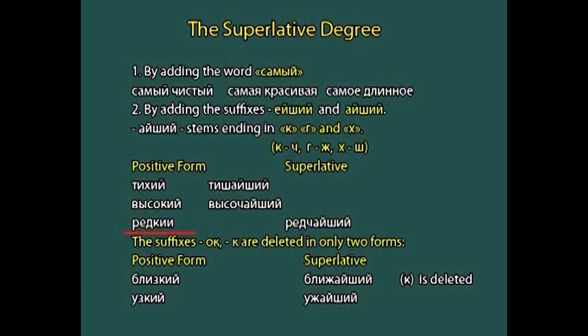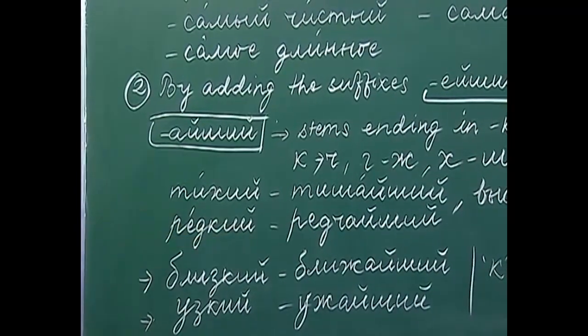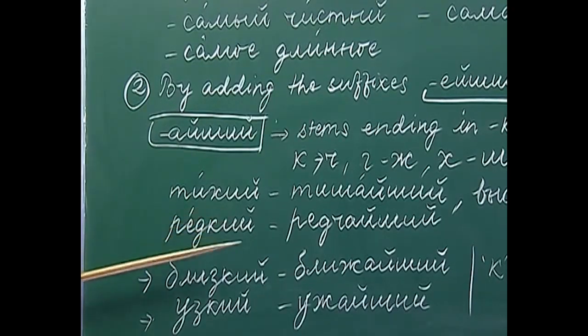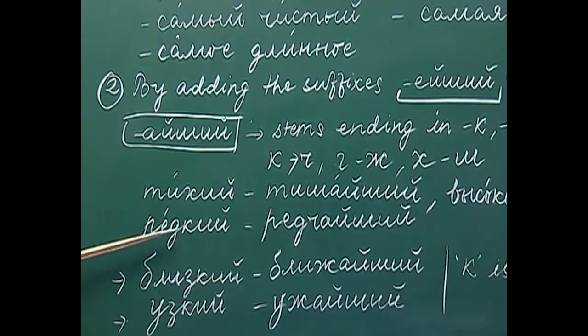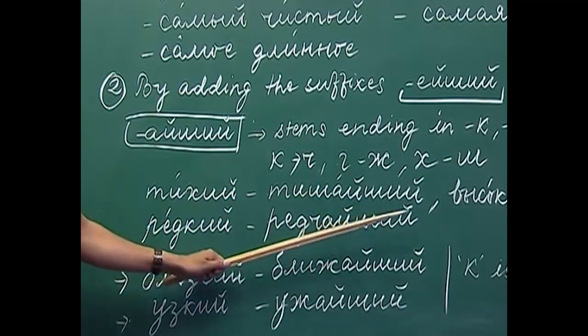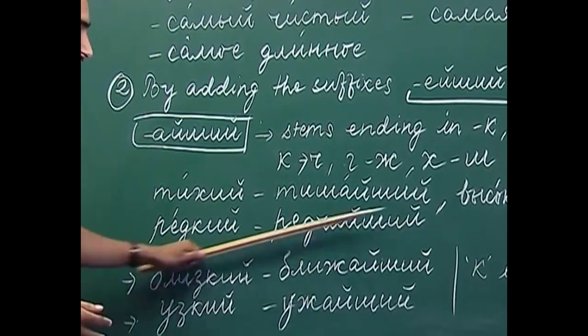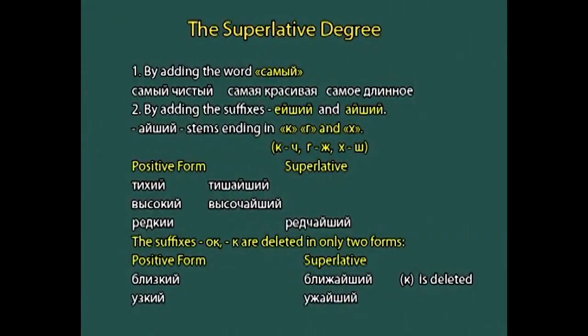The next is retki. Retki, the stem here ends with the consonant k. So, again we will do the same thing. We will first change k into ch and then add the suffix I-she. So, what do we get? Rich-I-she. So, now these are the regular rules.